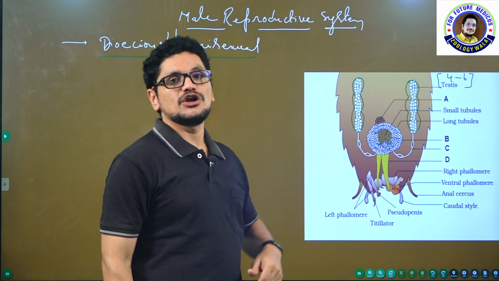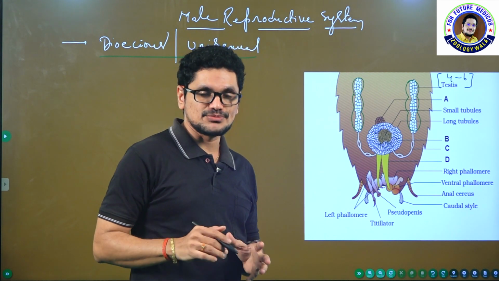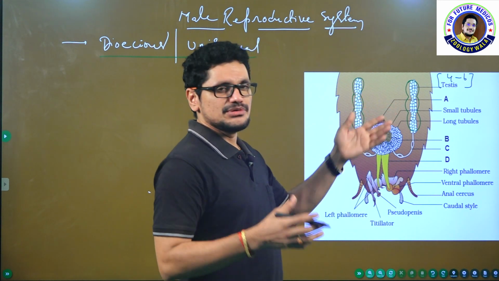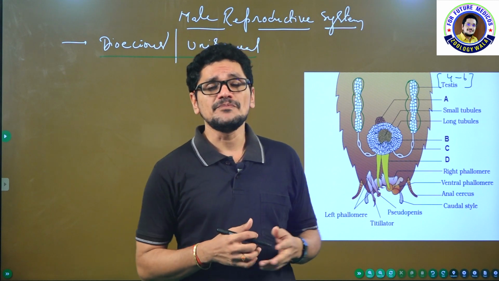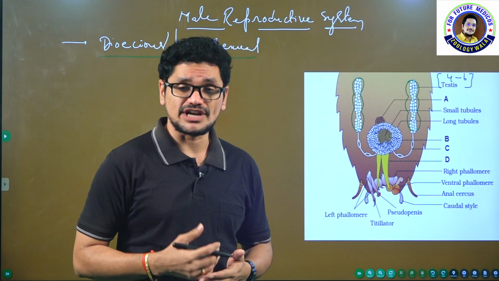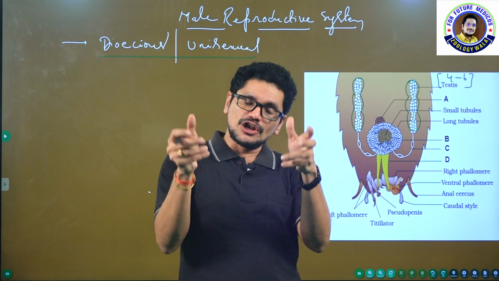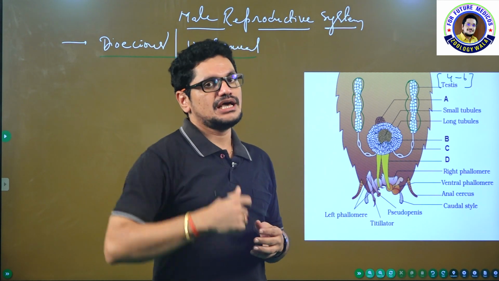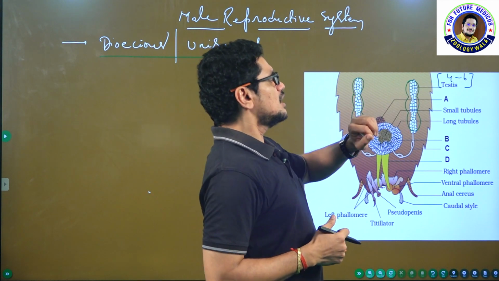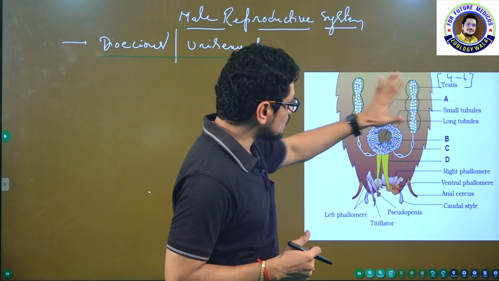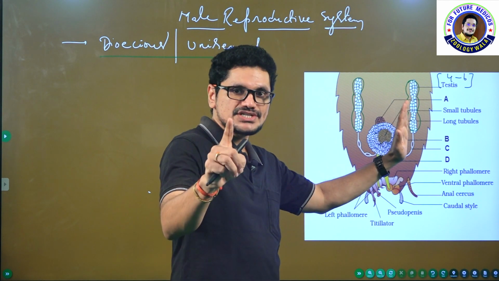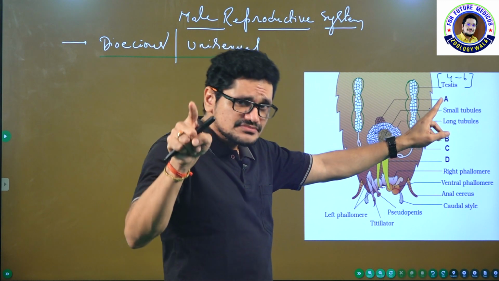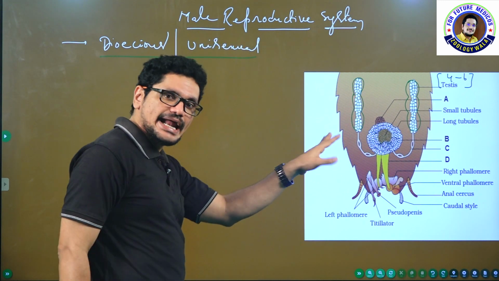Ovaries are trilobed in case of some birds, I will tell at the time of animal kingdom, because so many variations are there in the ovaries, size also and number also. For example, if you take Taenia solium, a bilobed ovary will be present. I will tell at the time of animal kingdom and health and diseases also. Here a pair of testes are present, located from the 4th abdominal segment to the 6th abdominal segment, laterally.